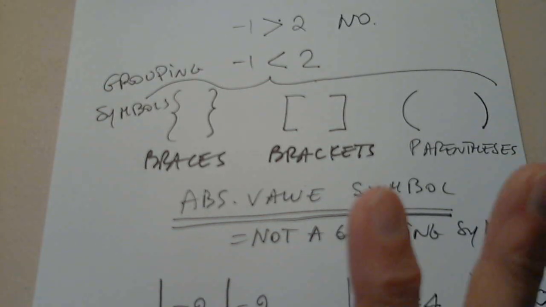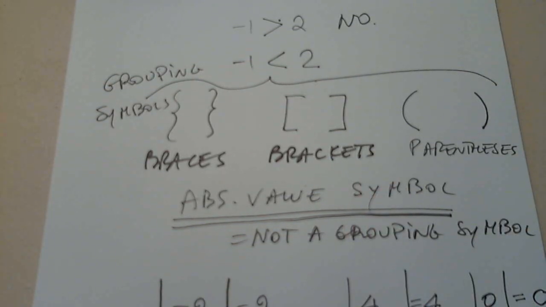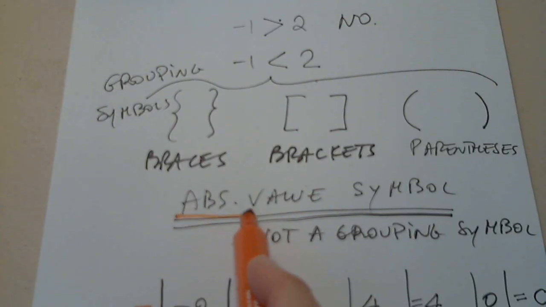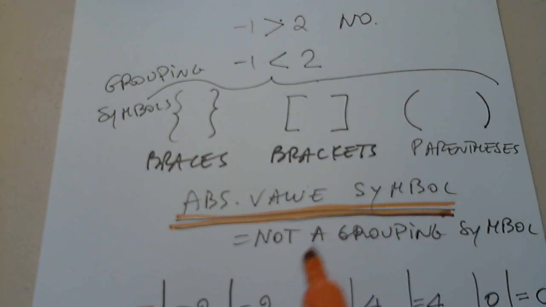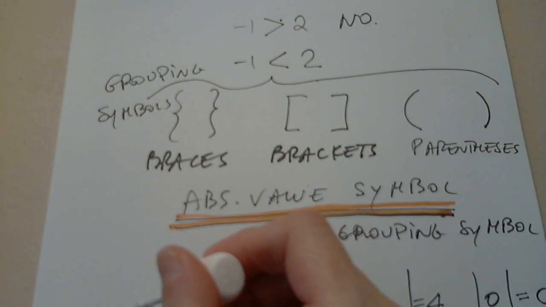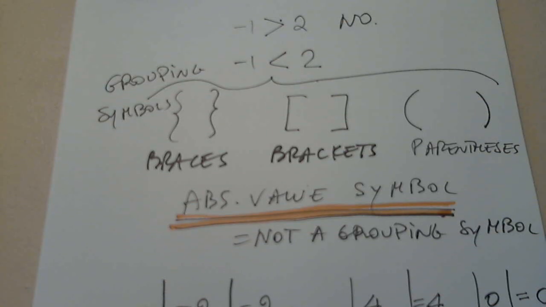So what happens if I put a minus in front here? It's a different story. But I am not allowed to distribute or do anything with it. That's why this is not a grouping symbol. We cannot apply the same rules that we apply to grouping symbols to the absolute value symbol. That's why the absolute value is not a grouping symbol.